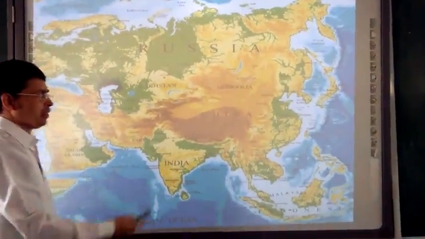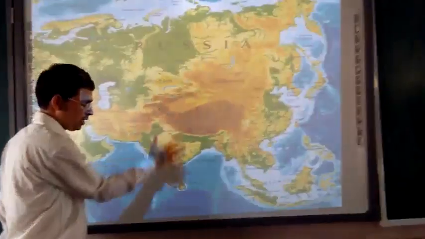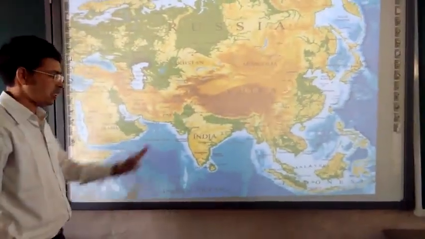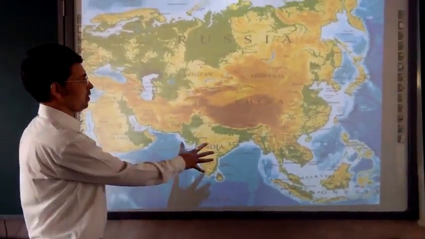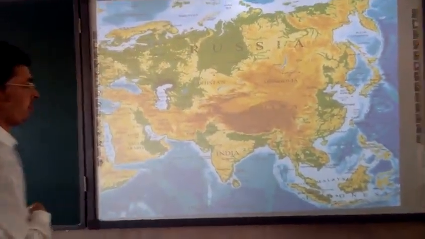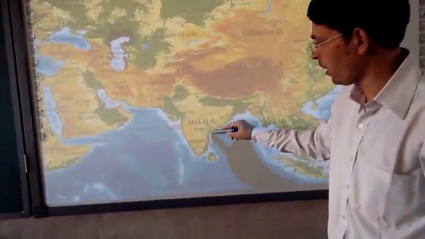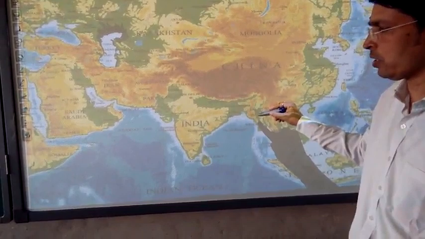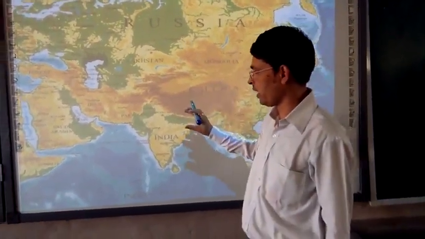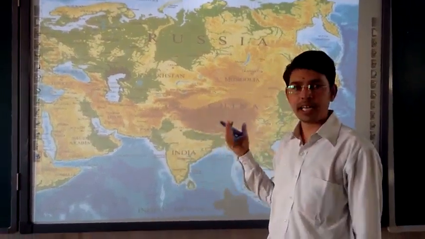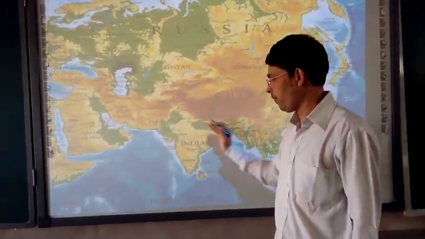So India, by seeing this map, is just having the central position in the south. It's clearly visible with the help of this physical map. So you can see how India is achieving a very good geographical position in this map. By seeing this, you can understand how we are great in the geographical areas and in every way.